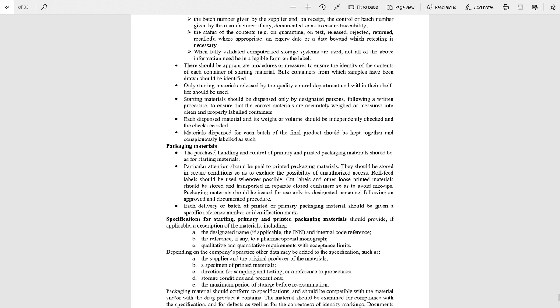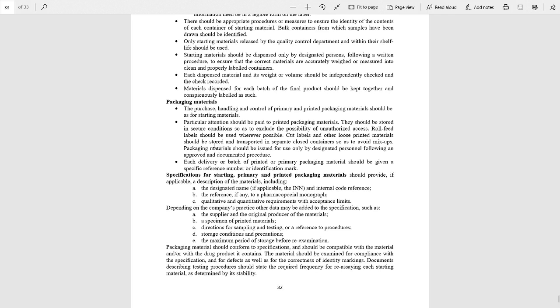These were the points regarding the starting materials. Now we will discuss the packaging material. The purchase, handling and control of primary and printed packaging material should be the same as with the starting material. But particular attention should be paid to the printed packaging material. They should be stored in a secure condition so as to exclude the possibility of unauthorized access.